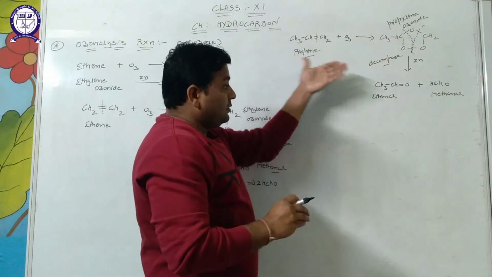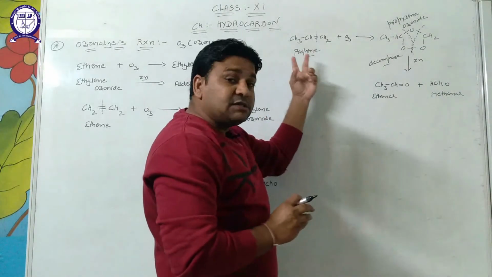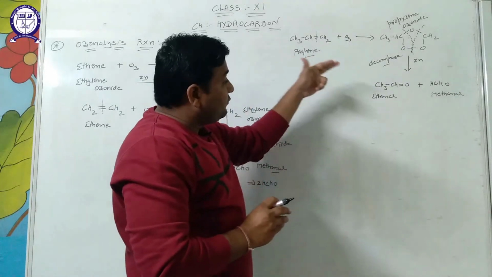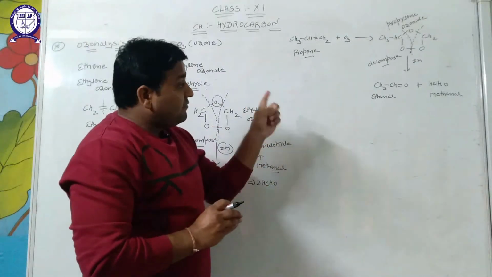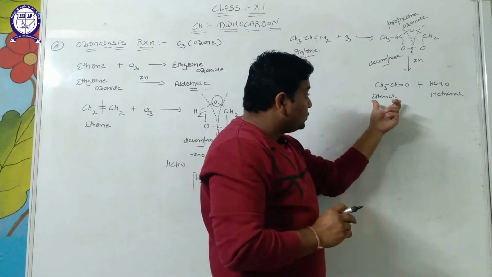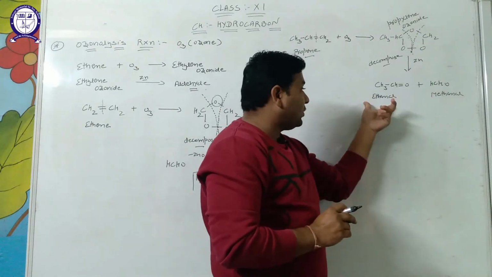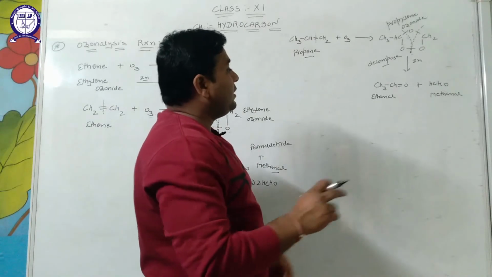Example, alkene gives aldehyde again. When we take unsymmetrical alkene, it gives the formation of different types of aldehyde having different numbers of carbon atoms. In one, 2 carbons; in the second, 1 carbon. One is known as ethanal and another as methanal.